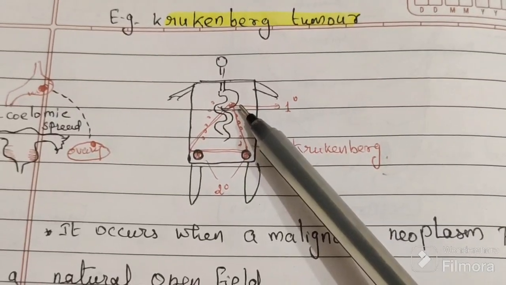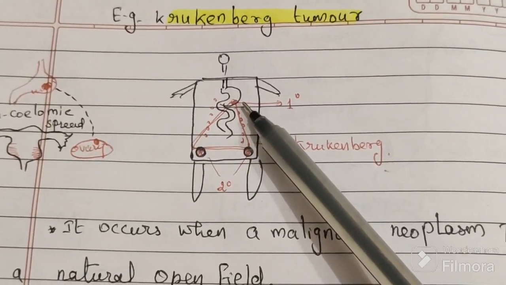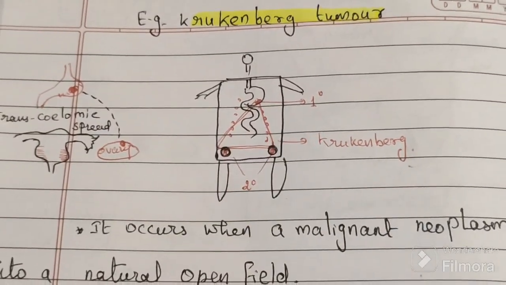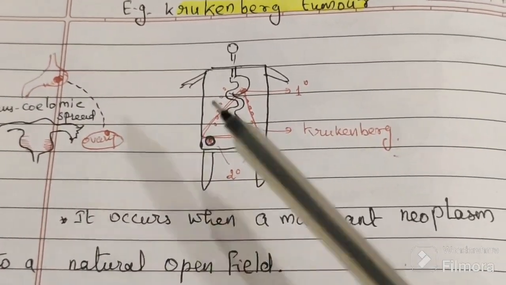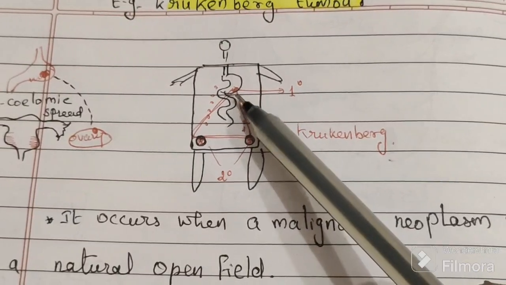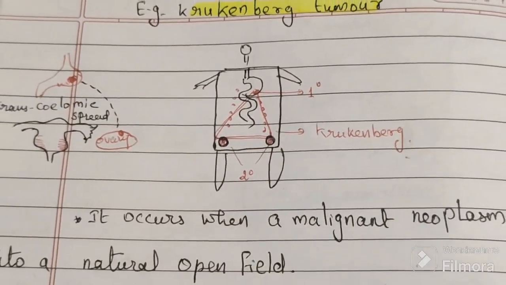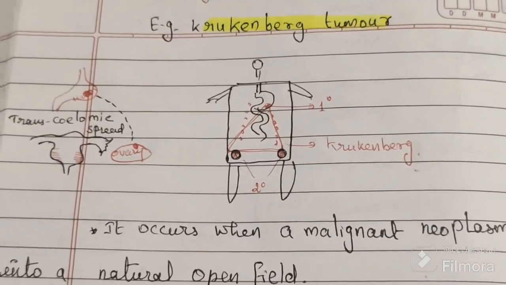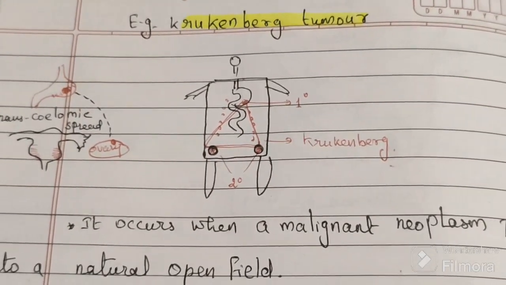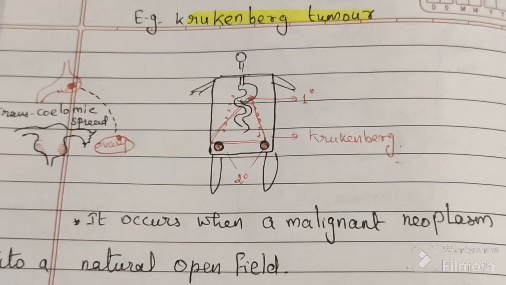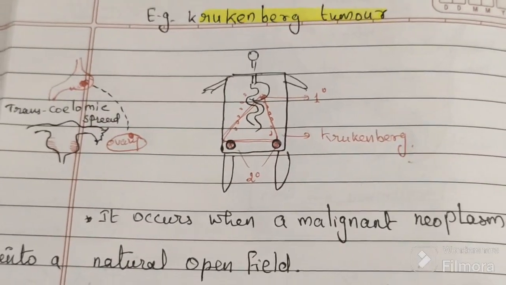The gastric carcinoma, that is the primary. Now what is happening? The tumor cells are shedding into the cavity. It is not going via the blood route, it is not going via the lymphatic route, it is shedding into the cavity, floating in that cavity.